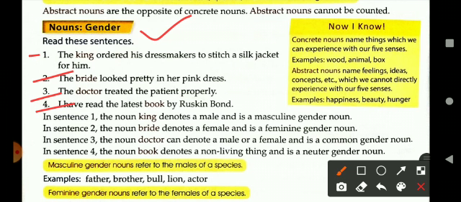So in sentence number 1, the noun king denotes a male. So it's a masculine gender. In sentence 2, the noun bride denotes a female person. So it's a feminine gender. In sentence number 3, the noun doctor can denote either a male or a female, used for both. So it's a common gender. In sentence number 4, the noun book denotes a non-living thing and it's a neuter gender.